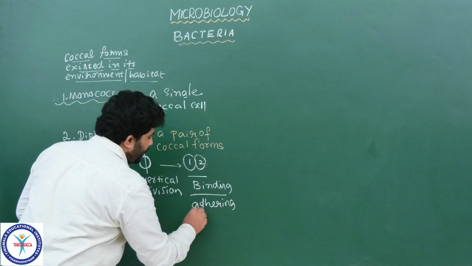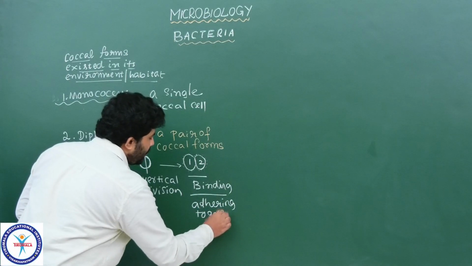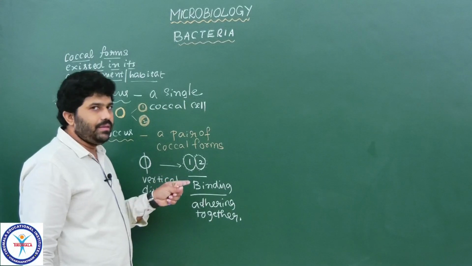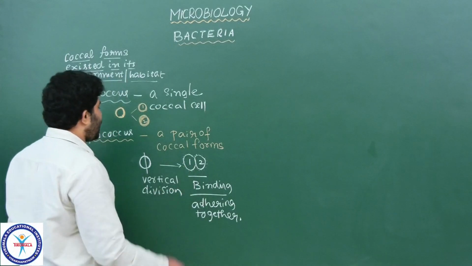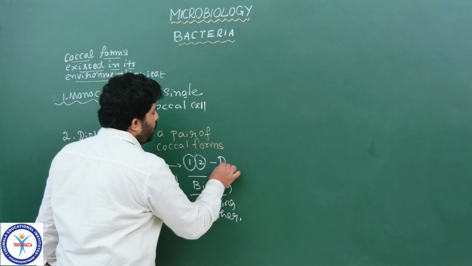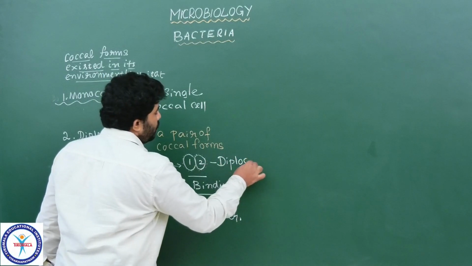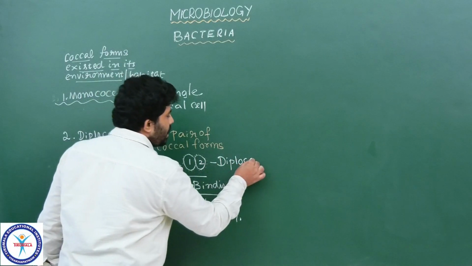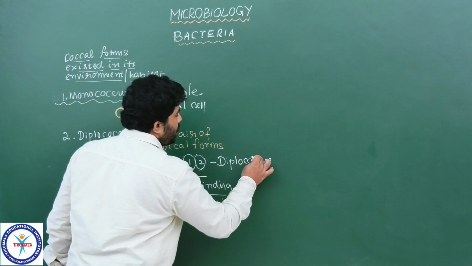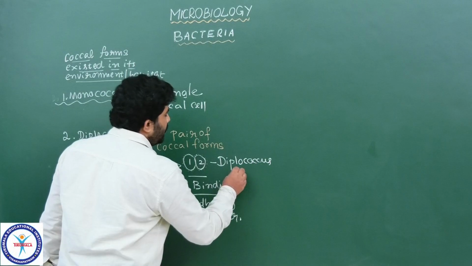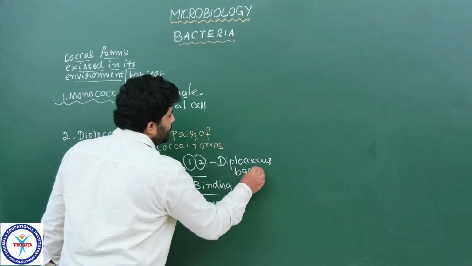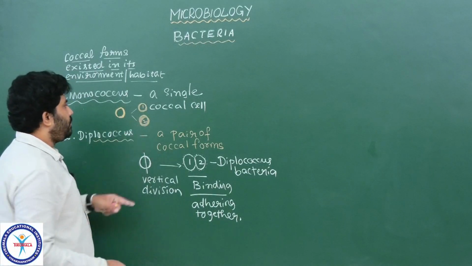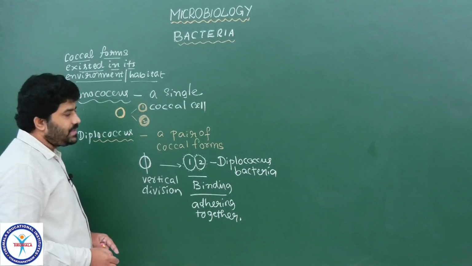Adhering together, they appear to be a single organism, but here two organisms are there, two cells. So how many cells are here? Two cells. That's why it is called diplococcus. What is the shape? It is coccus. Diplo means two, coccus means the shape of the bacteria, which is round. That's why these bacteria are called diplococcus bacteria. It is called monococcus bacterium when we see a single bacterial cell.